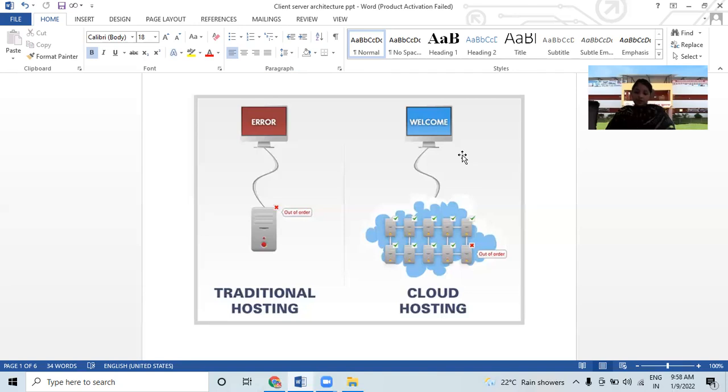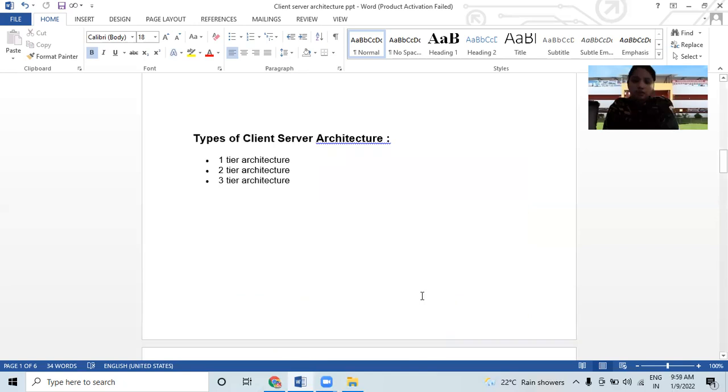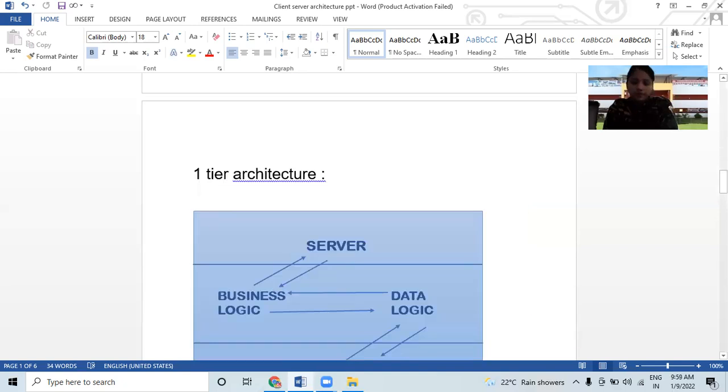Traffic congestion problem: if a large number of clients try to send requests at the same time, then a traffic congestion problem can be created. So its cost is not affordable for normal users. So this is about the disadvantages of client-server architecture.